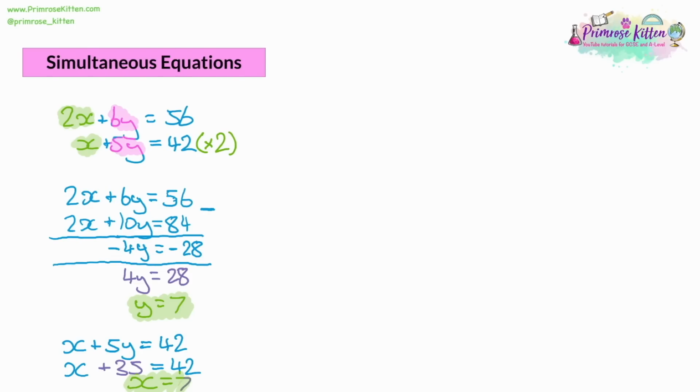Now, simultaneous equations can get more complicated. So let's look at some more complicated examples. So let's say we had 2x plus y squared is equal to 12. And again, because it's a simultaneous equation, we are going to need to have another equation to go through it. So we're going to have x plus y is equal to 6.